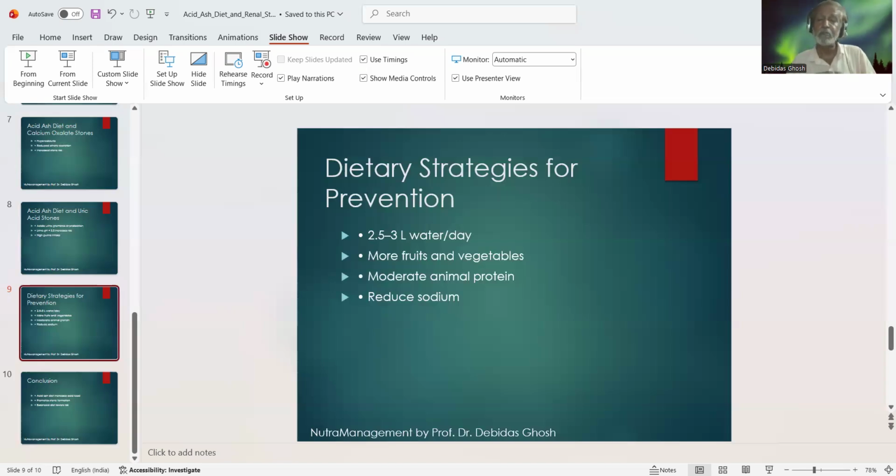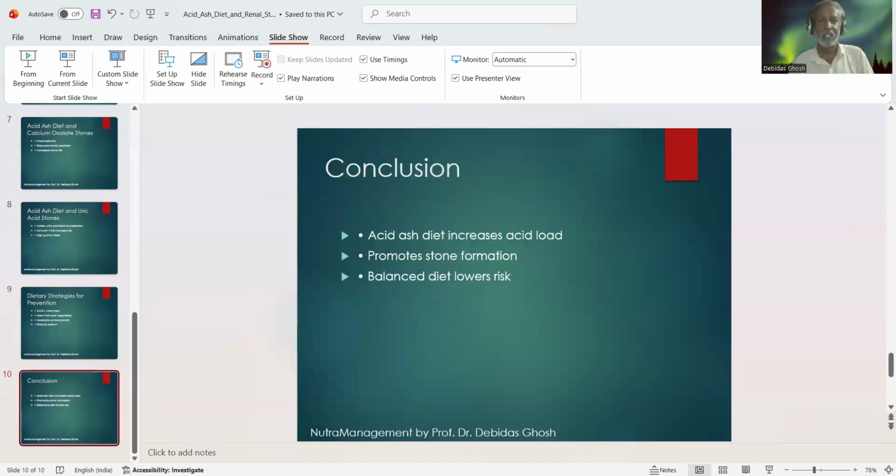And side by side, we must consume citrate-rich food like lemon, orange, etc. And such lemon and orange can supply a high level of citrate that prevents stone formation. So what is the conclusion about this lecture? Acidic diet increases dietary acid load. High acid load lowers urinary pH and citrate.